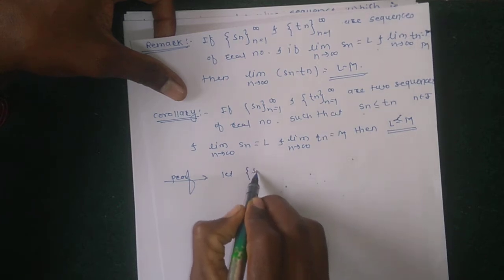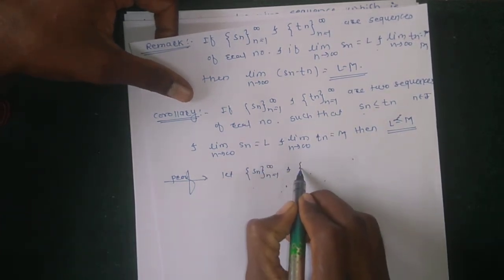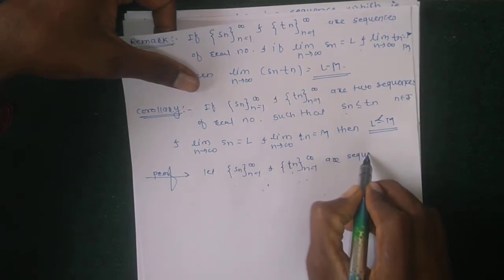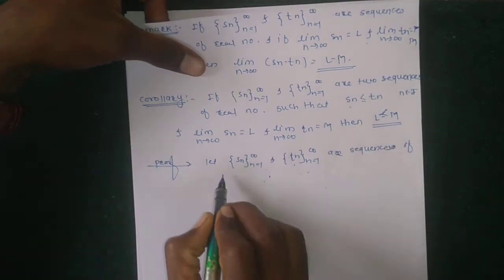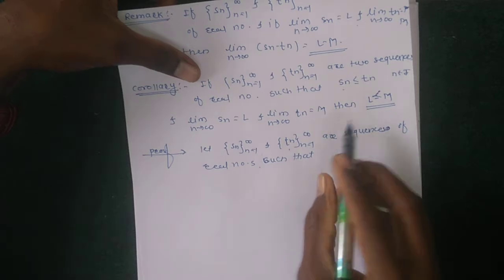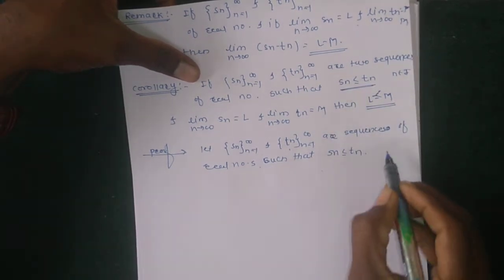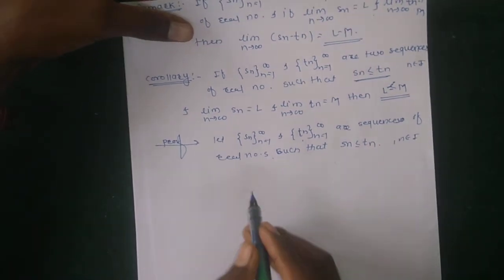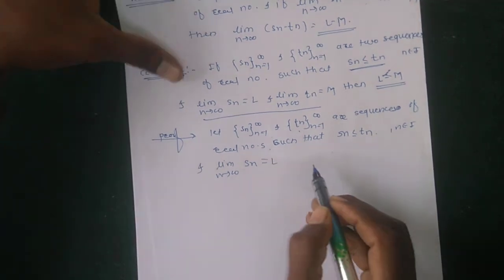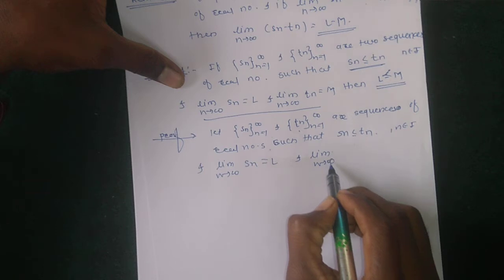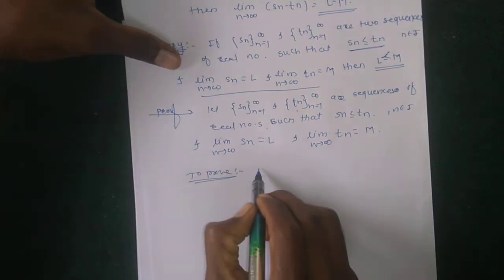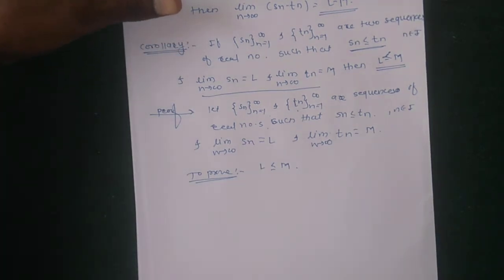Firstly, write what is given: let Sn where n runs from 1 to infinity and Tn where n runs from 1 to infinity be sequences of real numbers such that Sn is less than or equal to Tn where n belongs to the set of positive integers I. Also given that limit as n tends to infinity of Sn is equal to L and limit as n tends to infinity of Tn is equal to M. And to show: L is less than or equal to M.